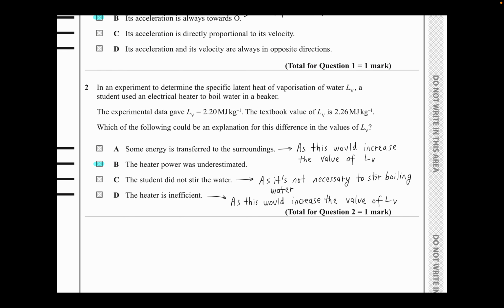So it's probably not because of stirring the water, since that is not related to the changes in these values, because it's not necessary to stir boiling water, just as pointed out in part C. And in part D, the inefficiency of a heater is going to affect the value of LV, but it's not the reason why there's a difference in this.